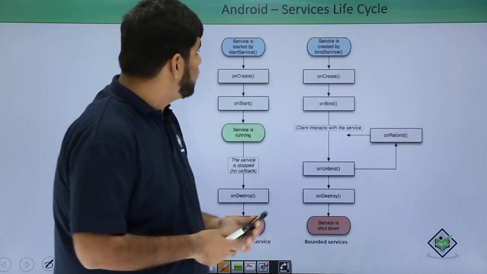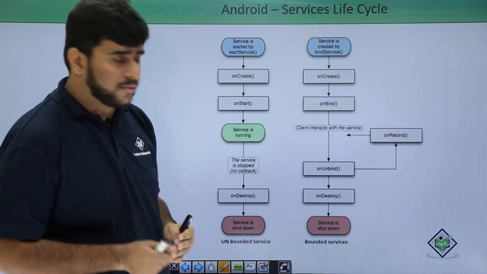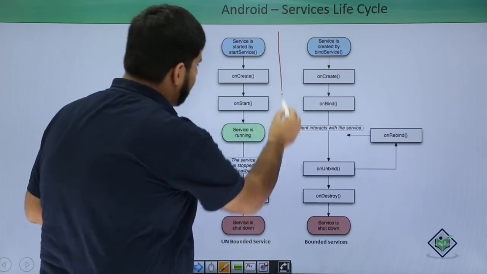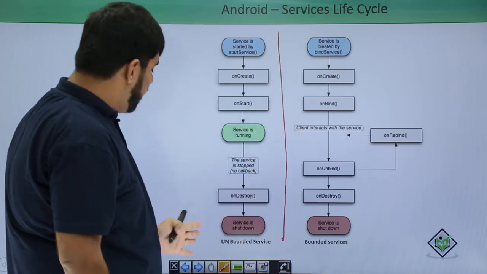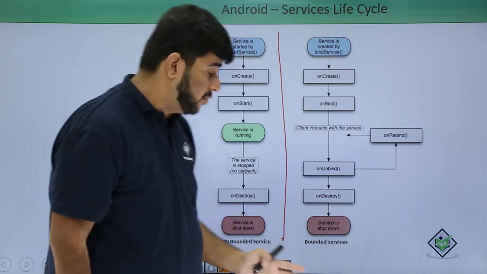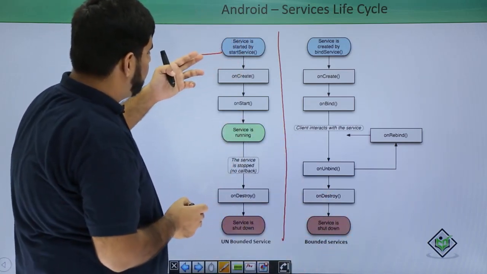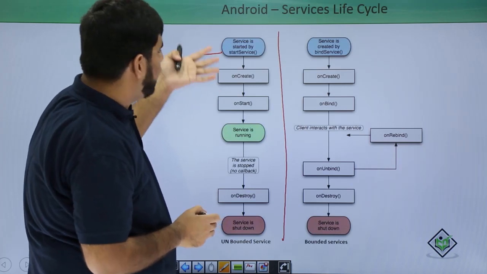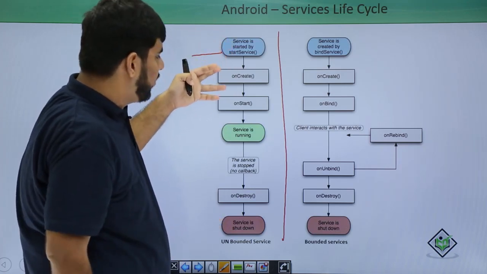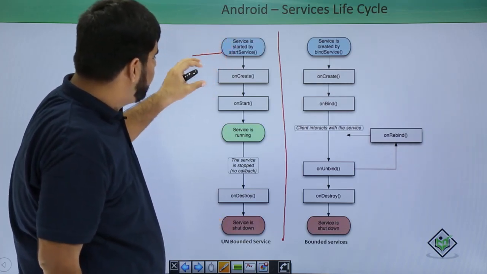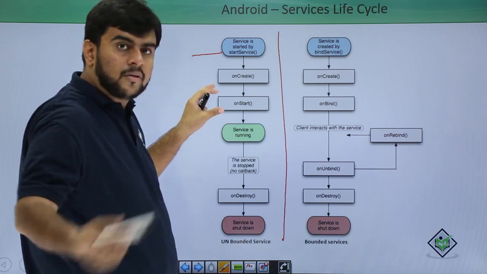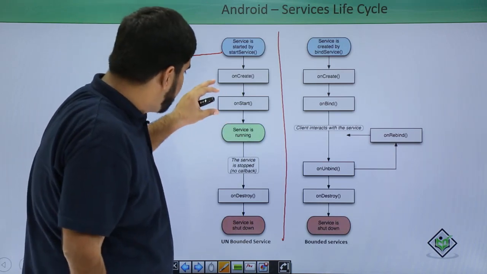Now let's see the life cycle of a service. These are two life cycles: this is for the unbound service, and this is for the bound service. The service is started by the startService method. Once it is started, the flow comes to the onCreate method. From onCreate, it then goes to the onStartCommand or the onStart method.